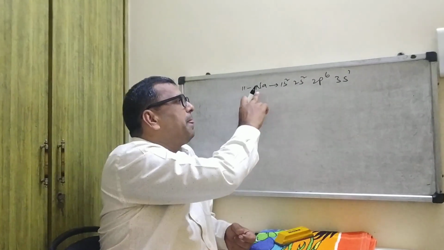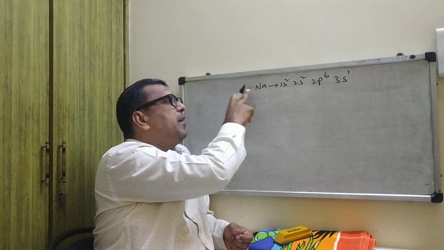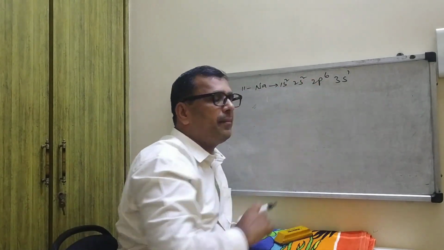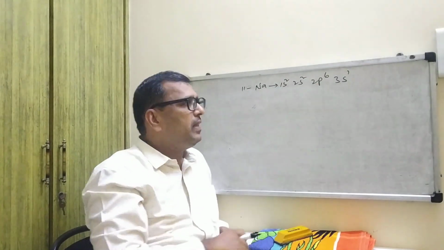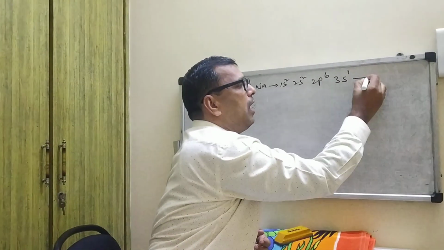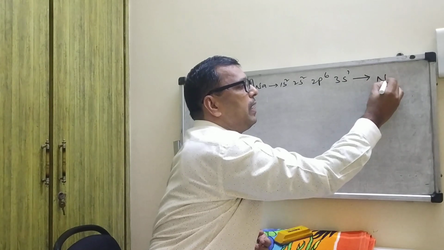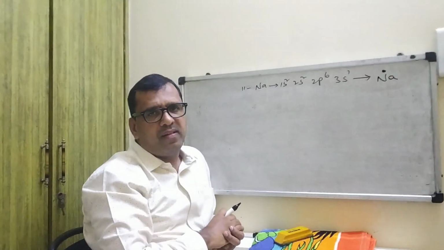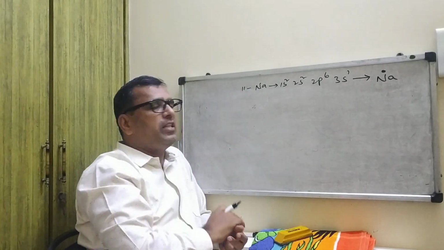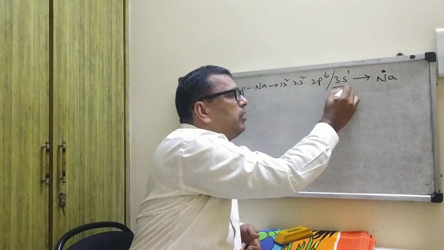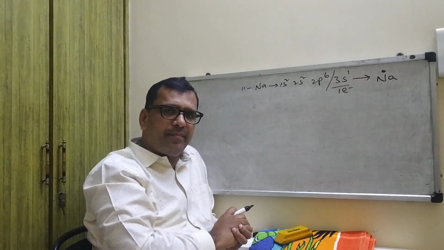Sodium's atomic number is 11: 2 plus 2 plus 6 plus 1 is a total of 11. Na contains only 1 electron in the valence shell, so you represent it like this.